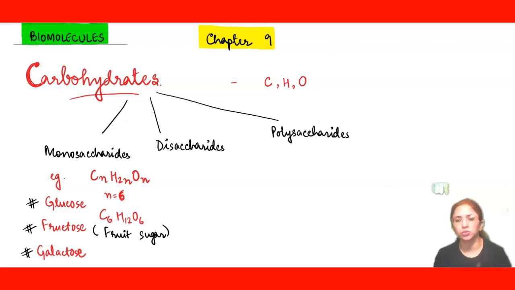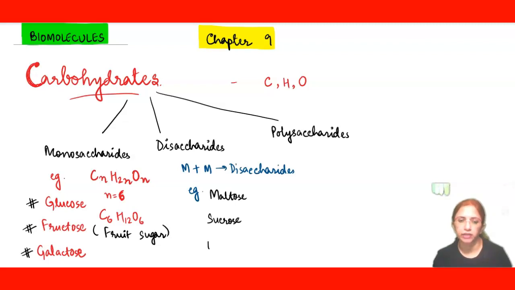Disaccharides contain 2 units of monosaccharides. So 2 units of monosaccharides will be added together to get disaccharides. There are 3 disaccharides which are very important and you must learn. Their names are maltose, sucrose and lactose.